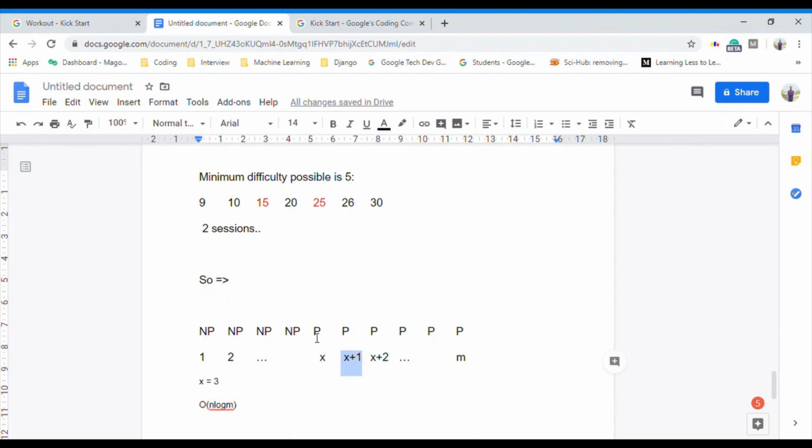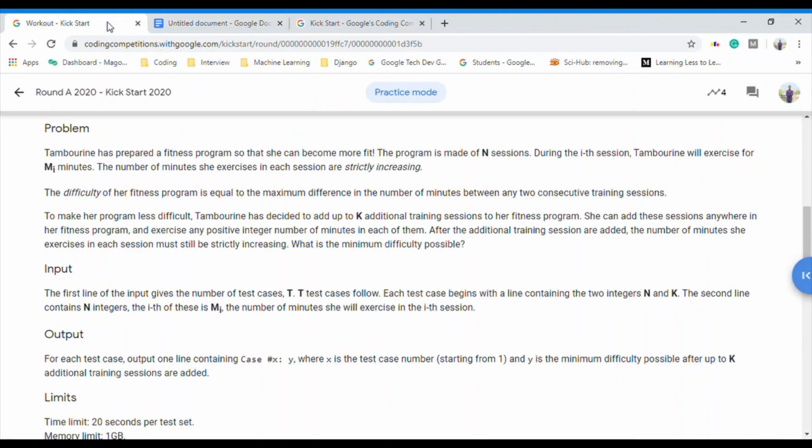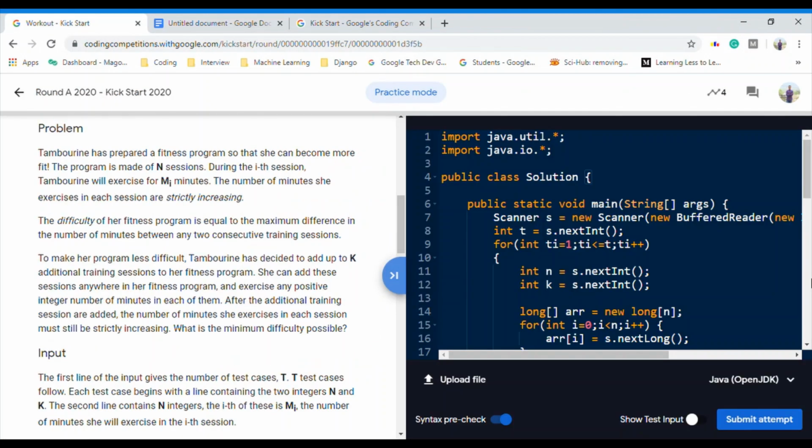So let's code it. I've already coded this in Java, but C++ and Python and any language guys would also get it, because we are not using any function.